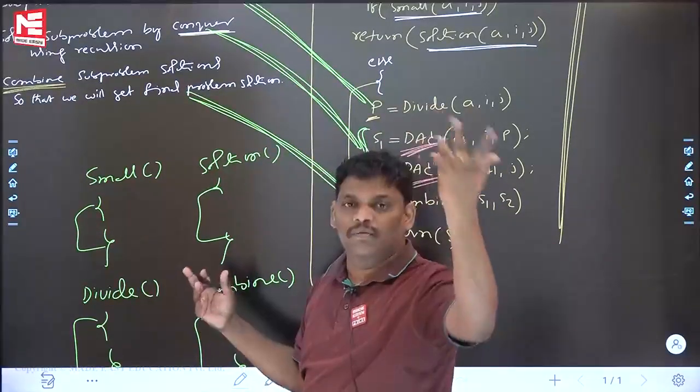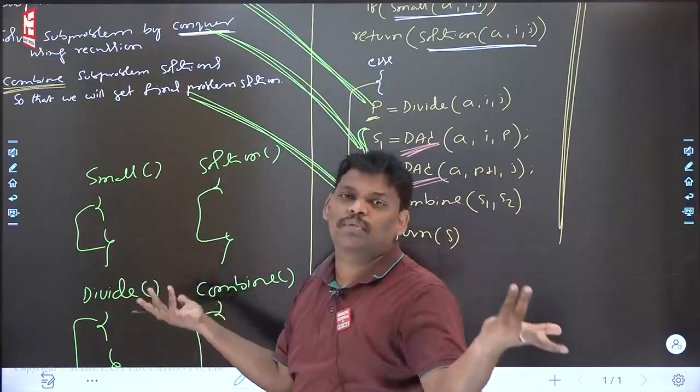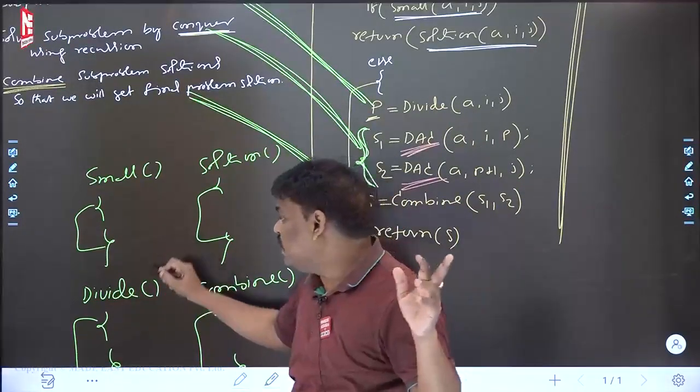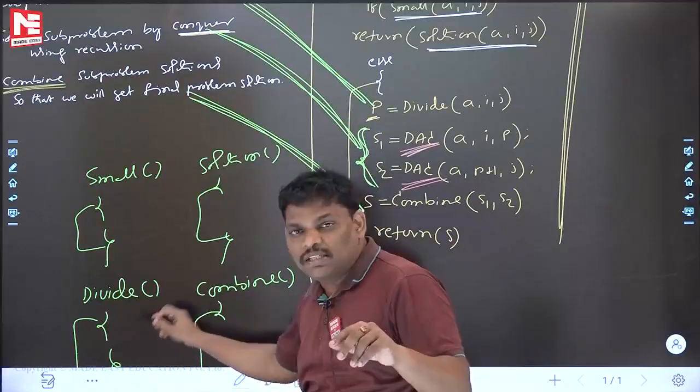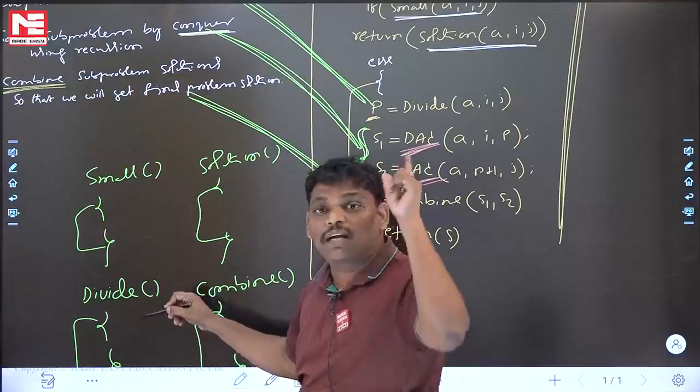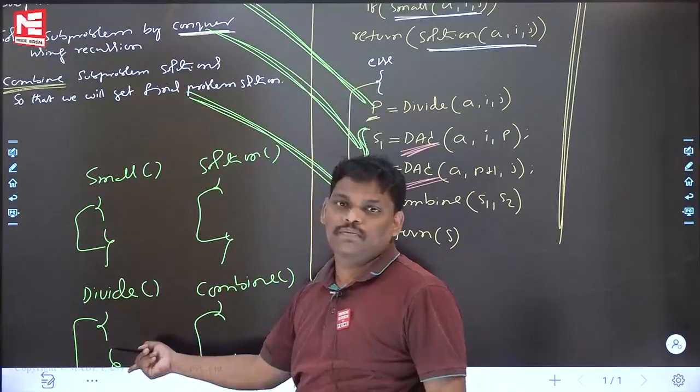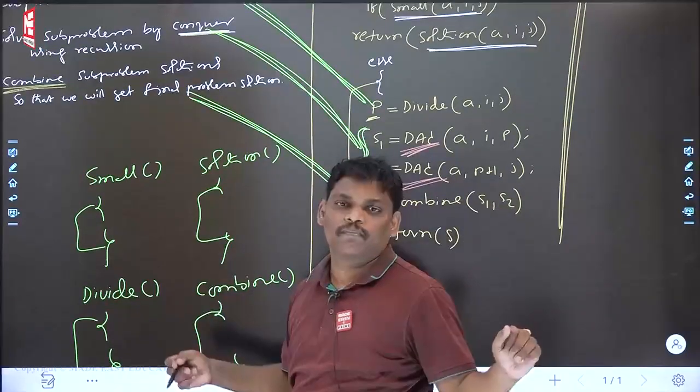Divide means what? It will divide. How many parts? Maybe 2, maybe 3, like that. This divide function will decide. Suppose inside the divide function, if I say you have to make 100 parts, then 100 parts, and 100 function calls will come.